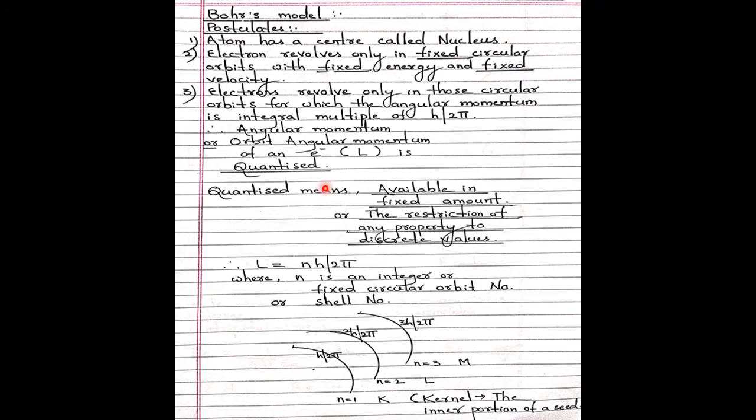Why has he started from the first cell K only? Because K means kernel, the inner portion of a seed. That means this is the K shell, the inner portion. To protect the inner portion, there is the cover, the kernel. So he just thought of kernel, K. When he has taken K, naturally he started with L, M and so on. There is no hard and fast rule that he should have started from A, B, C, D. He just thought kernel K, so I can proceed like that.